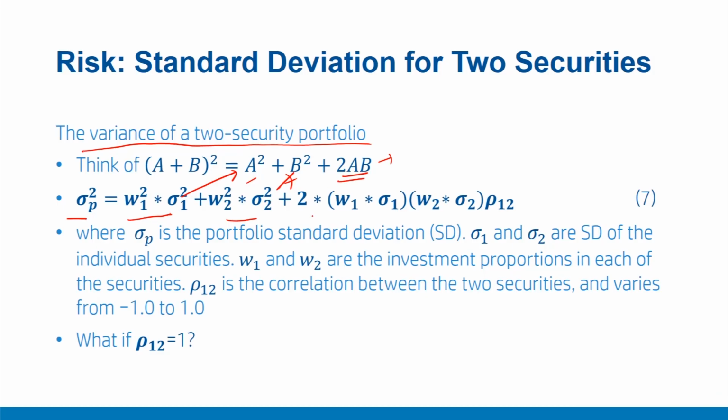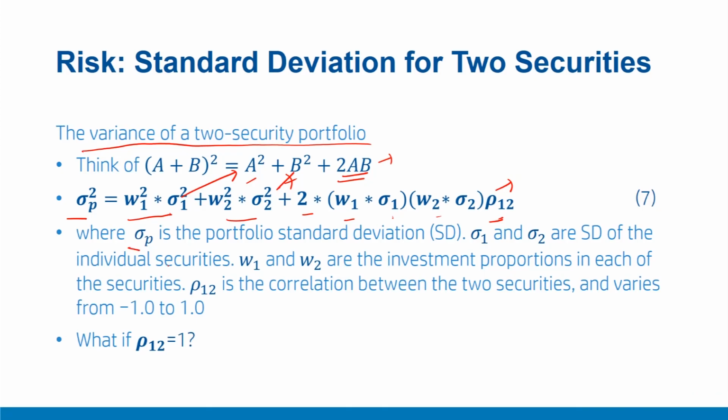And for 2AB, we have a very similar term, which is 2 times W1 sigma 1 into W2 sigma 2 into rho 1 2. Now here this extra term of rho 1 2, the correlation between security 1 and 2, has some special meaning, as we'll see shortly.